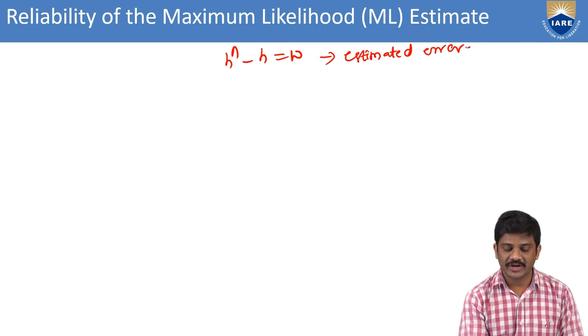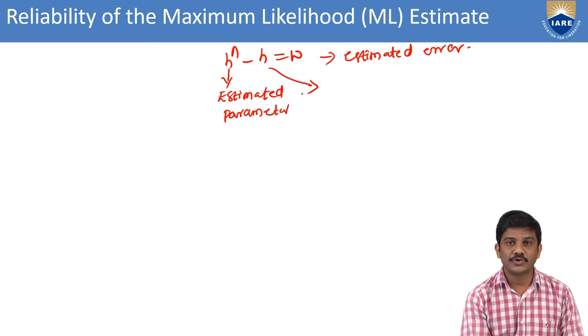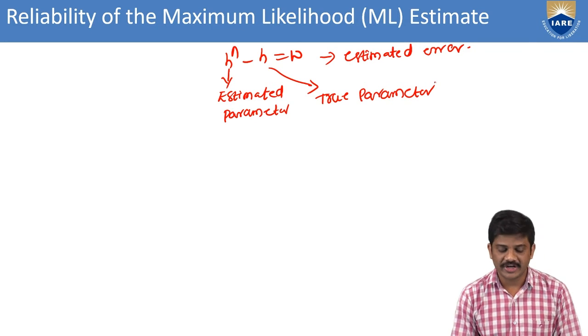This is the estimated parameter, this is the true parameter, and this W is the estimated error.